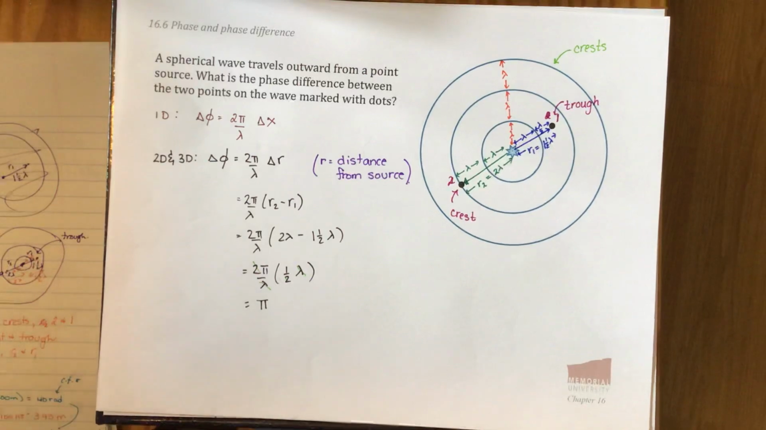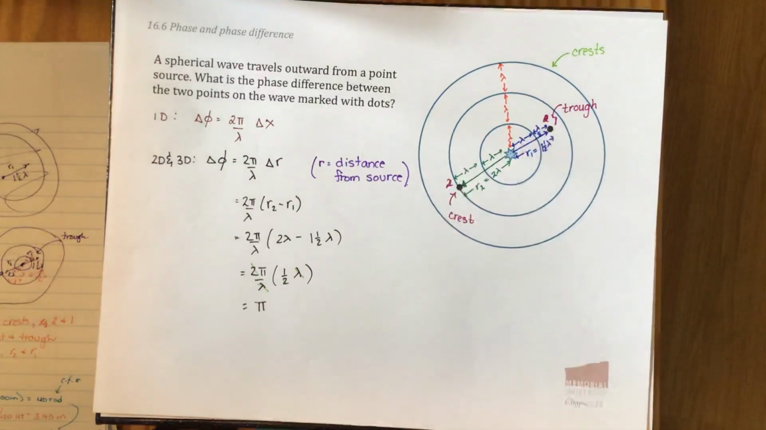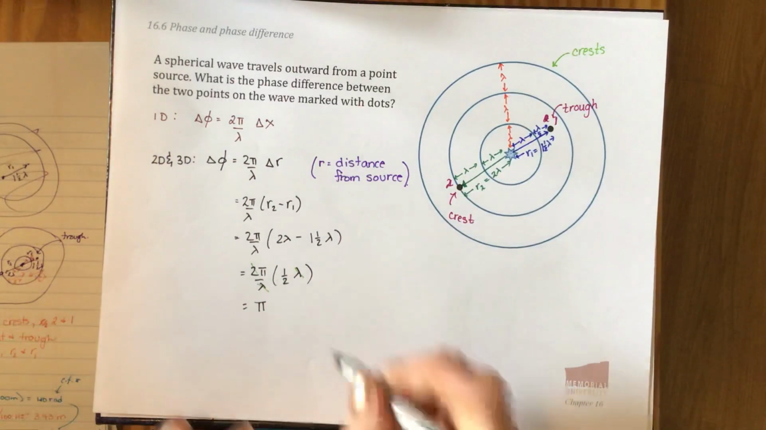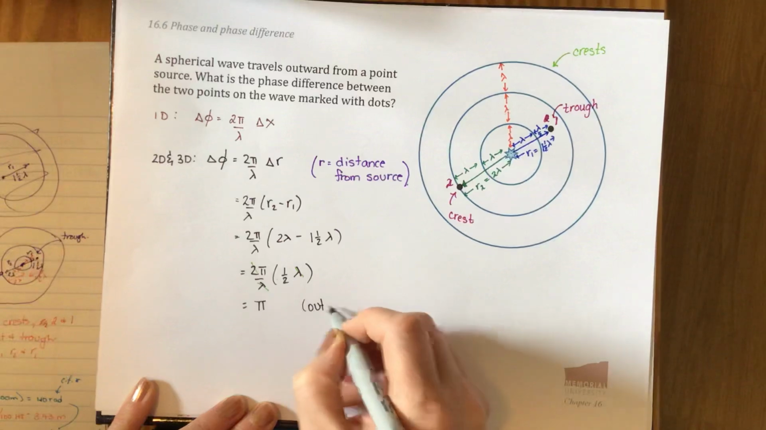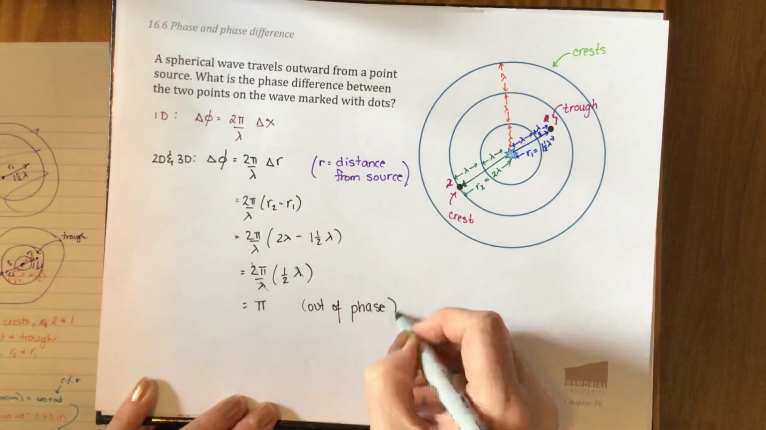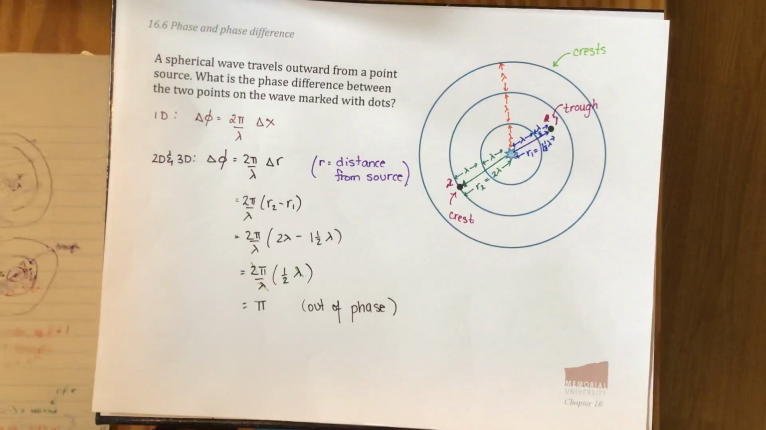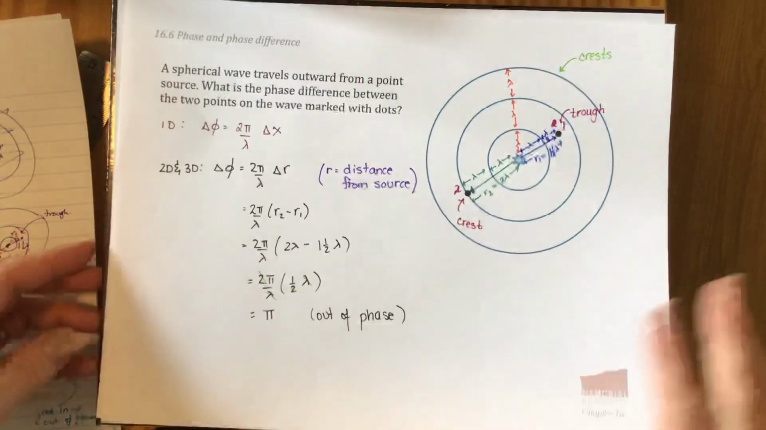This answer shouldn't be a surprise at all, because you probably notice that this guy's on a crest, this guy's on a trough, so they're out of phase. And we know that for wave points that are out of phase at exactly opposite points, the phase difference is an odd multiple of pi. Okay, one more example and we'll be able to wrap up this section.